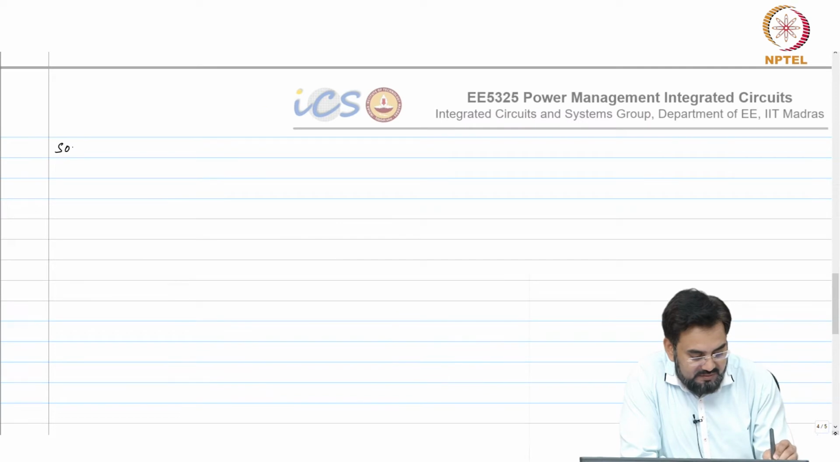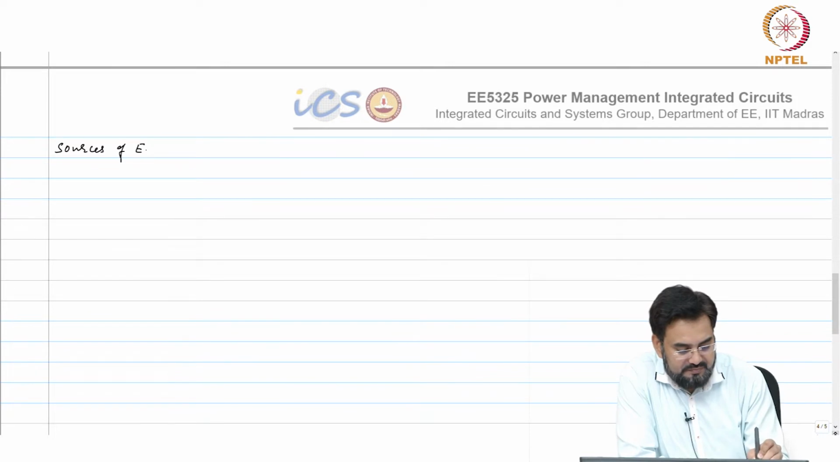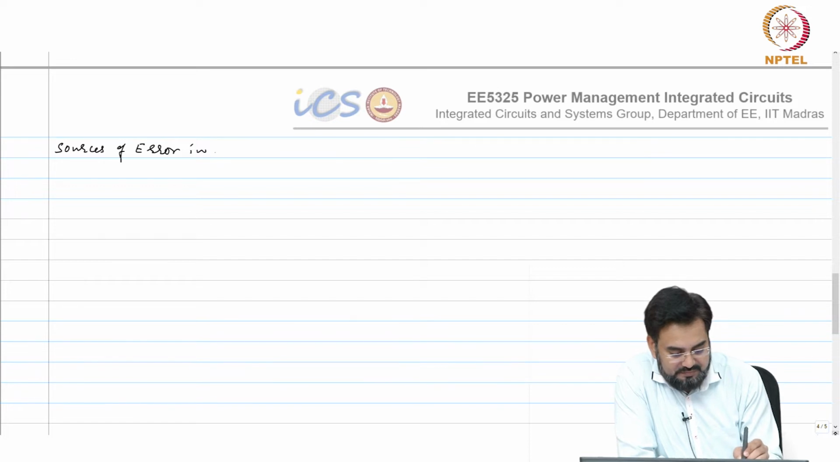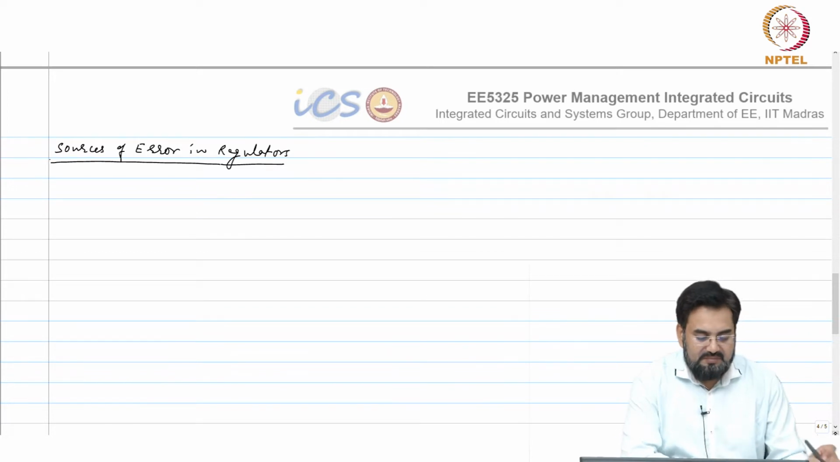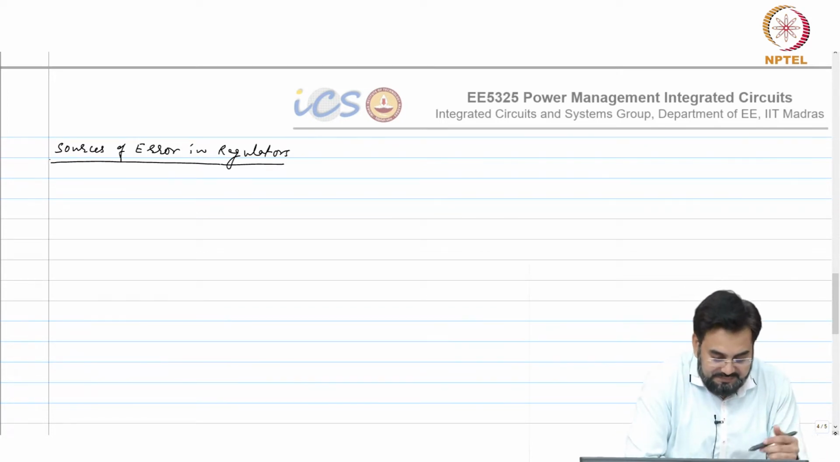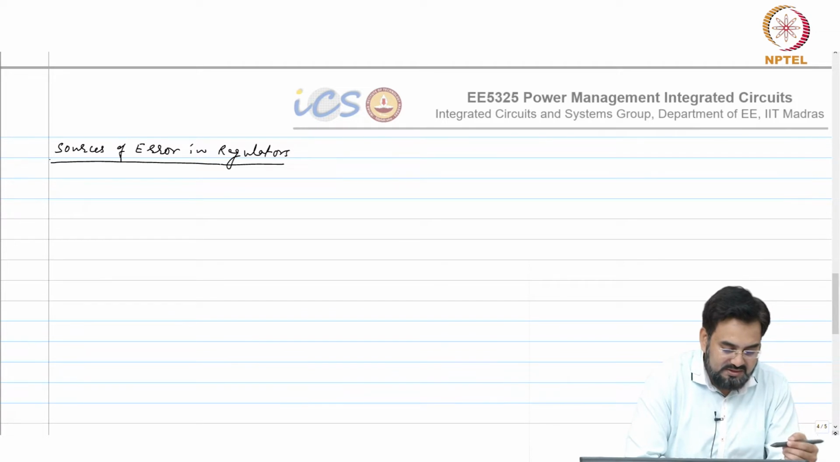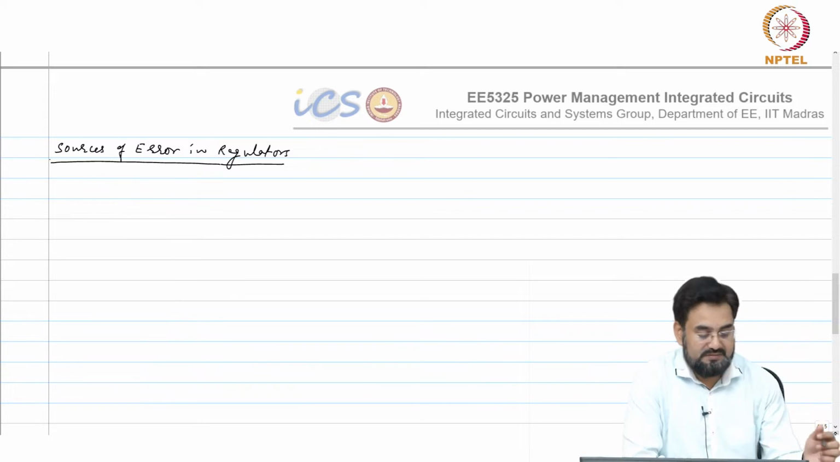Sources of error in regulators. Even though I will be talking in perspective of the linear regulator, all these sources of error are applicable for switching regulators as well.